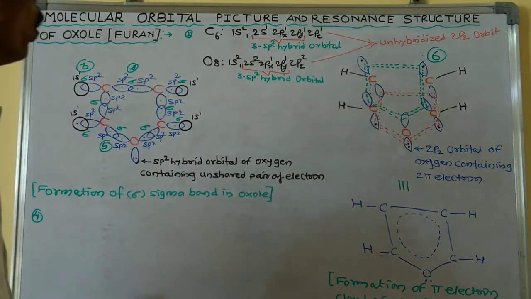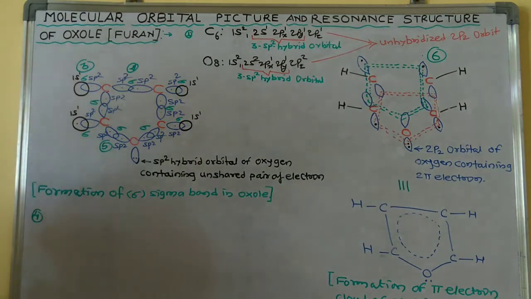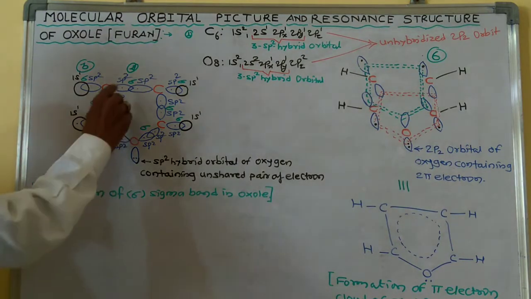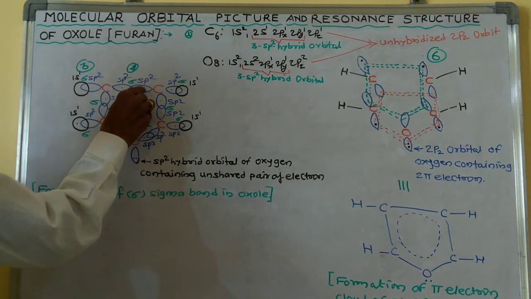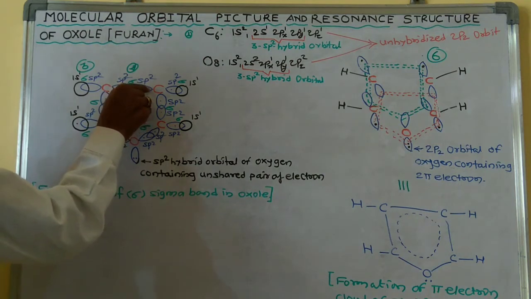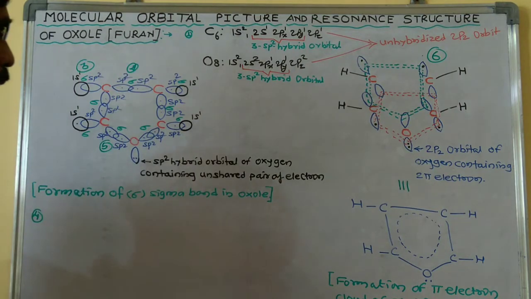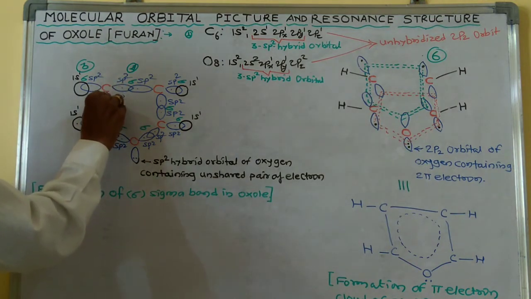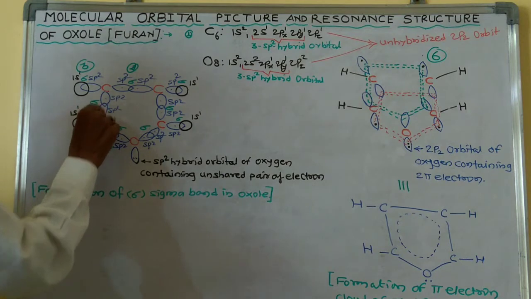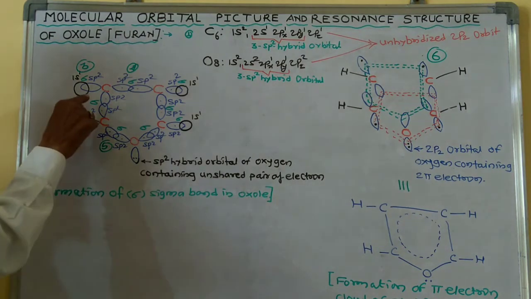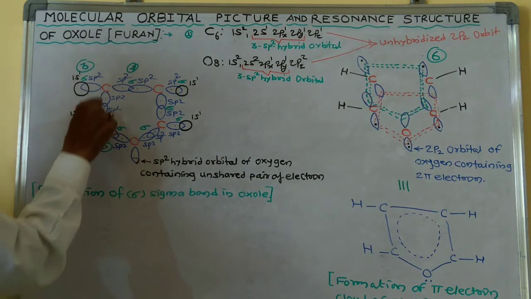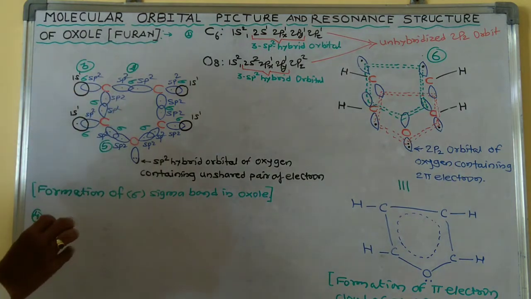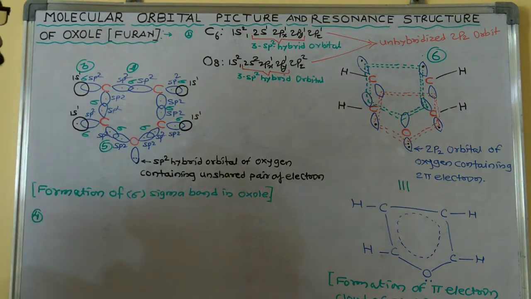Now, the second point is that the sp2 hybrid orbital of one carbon can overlap with the sp2 hybrid orbital of another carbon to form a sigma bond between carbon and carbon by sp2 overlap. So this is the second point.